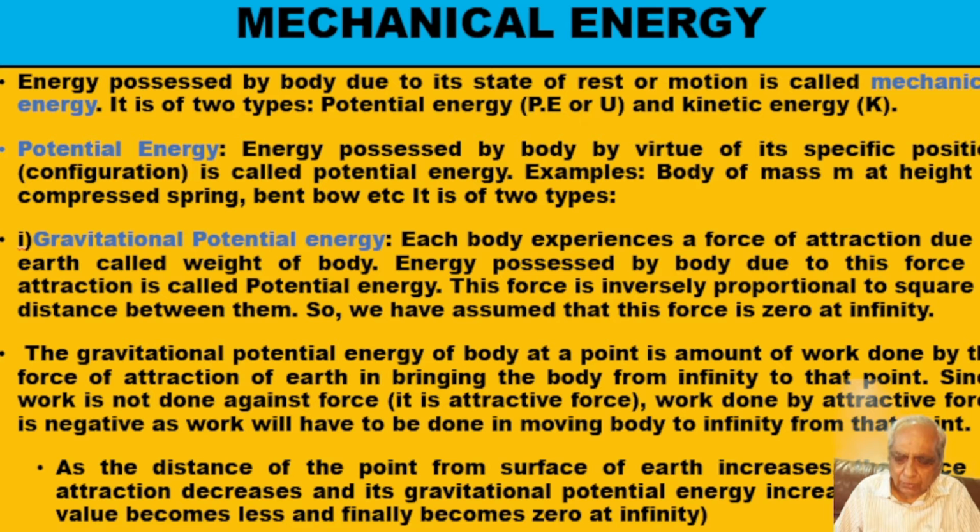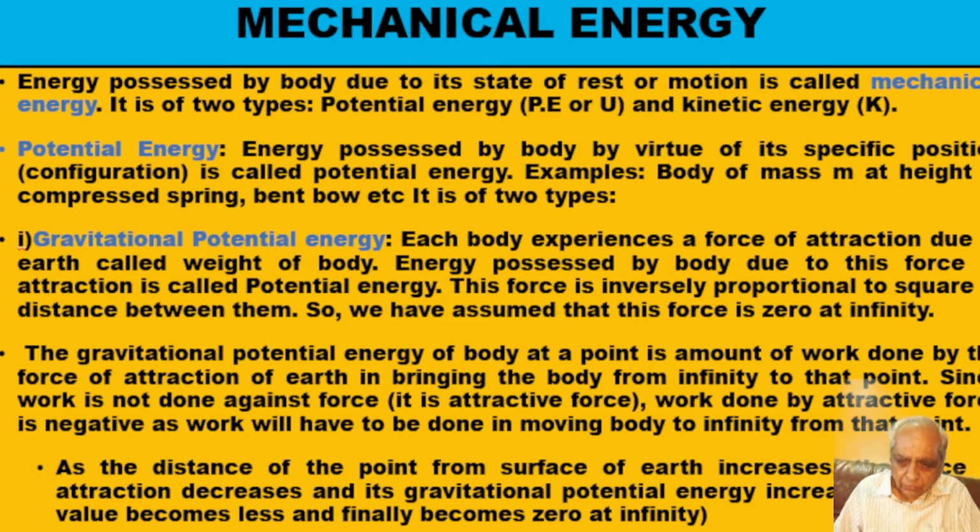Suppose I am starting the body from infinity and bringing it to the point A, the earth is attracting the body, I am not doing any work. So always attractive force is negative. So the potential energy at all points between infinity and center of earth is negative.